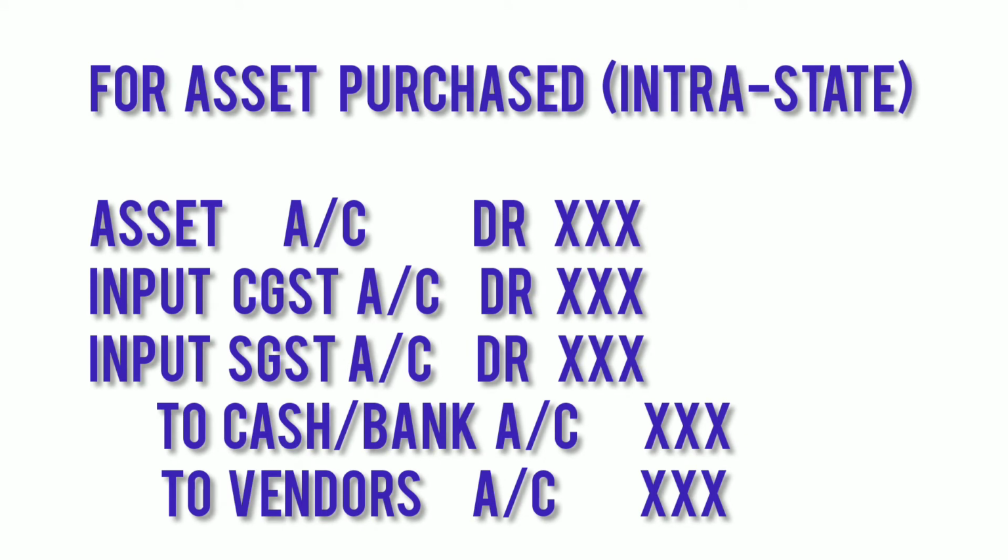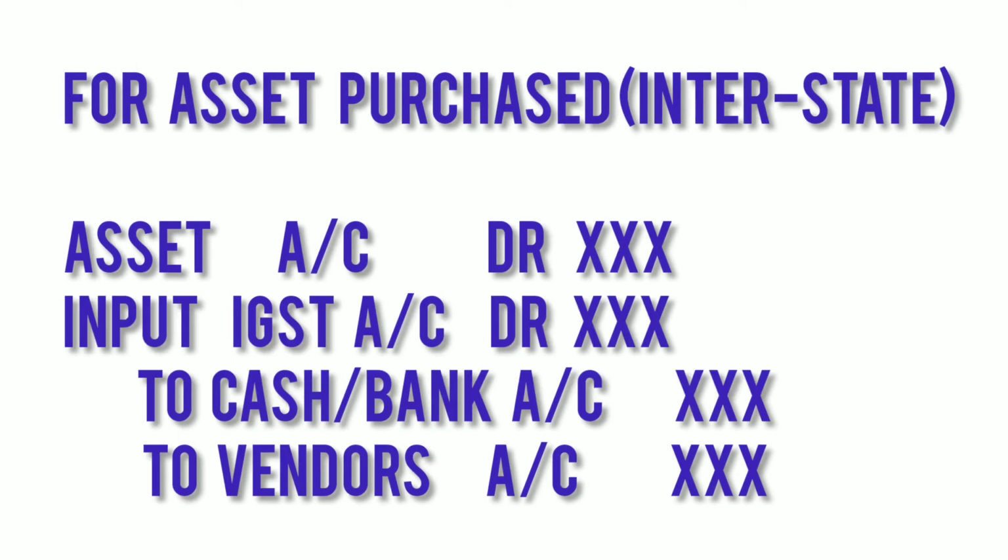When assets are purchased, entry will remain same, only assets account will be debited, input CGST and input SGST will be debited to cash to vendors. When assets are purchased from other states, then input IGST account will be debited instead of CGST and SGST.